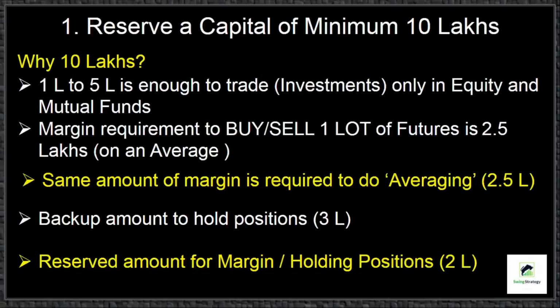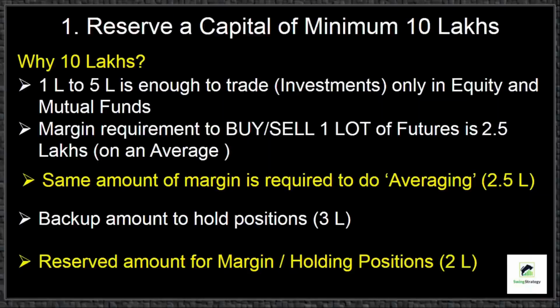If everything goes well as per our expectation, then it is fine. But when the market goes in opposite direction, we need to take some preventive actions such as averaging or hedging to reduce the loss. For that, additional capital is required. If you want to do averaging, the same amount of margin is required. That means we need another 2.5 lakhs. This total 5 lakh is only for placing orders.